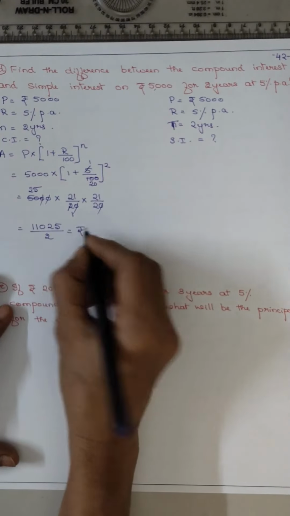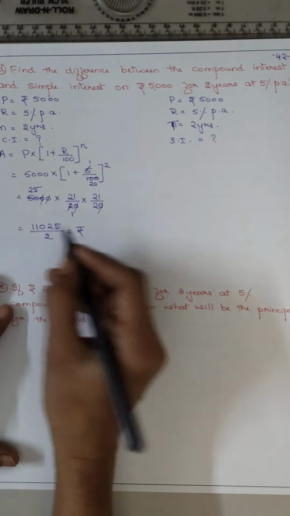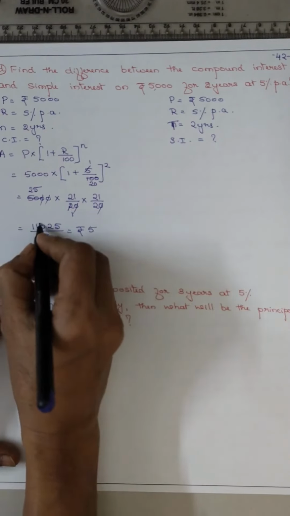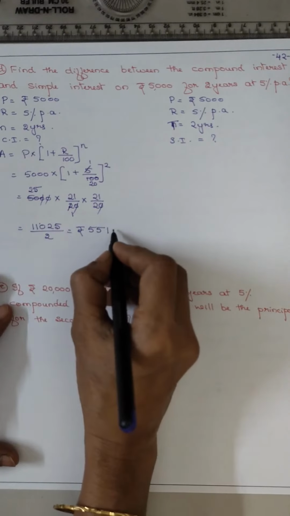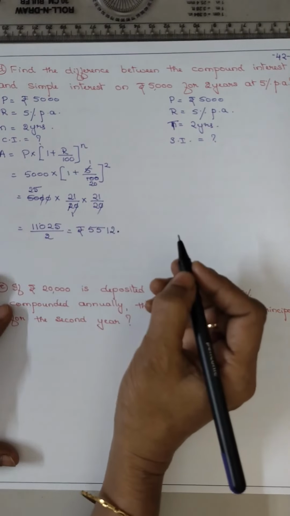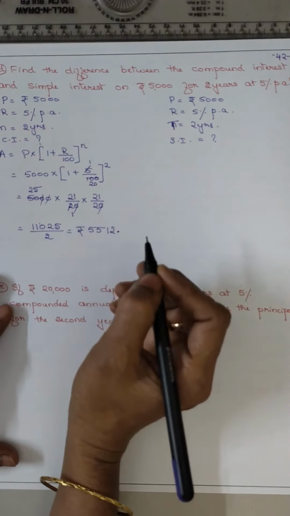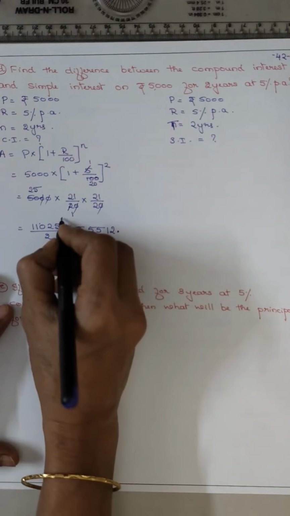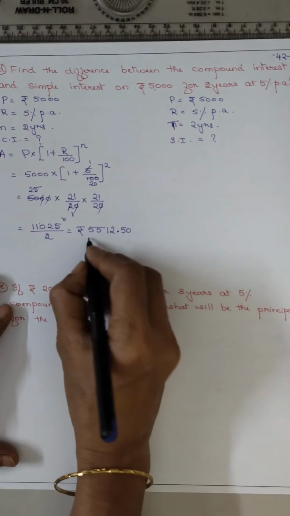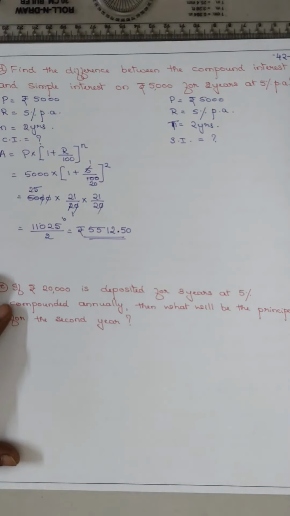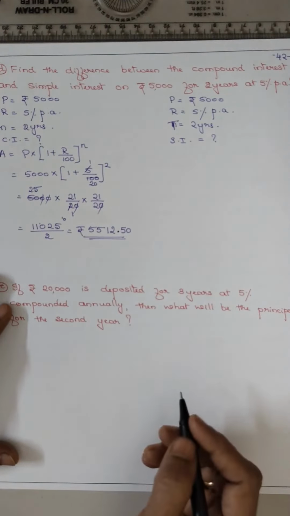So rupees, 2 5s are 10, 1 remains, 2 5s are 10, 2 1s are 2, 2 2s are 4, not exactly divisible, 2 2s are 4, 1 remains, take an extra 0, so 2 5s are 10. Because it is paise, we have to put 50, isn't it?